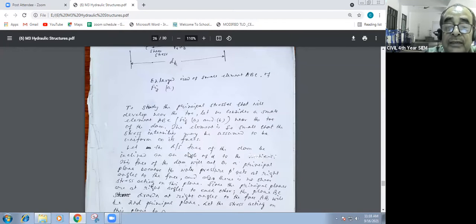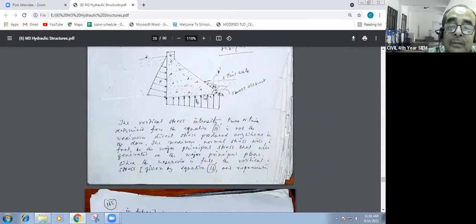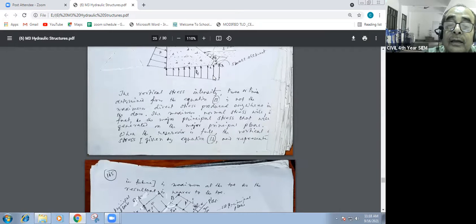This is the downstream face, for the tailwater. This is the downstream face, and this is the length we are considering, ds. And this is the db, and there is the dr. This is the dr, this is the ds, and this is the db.